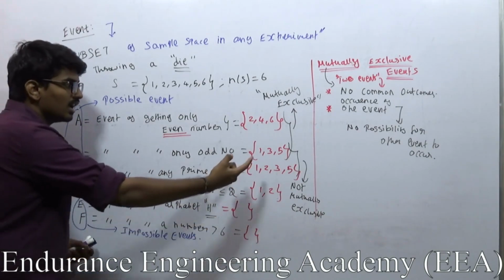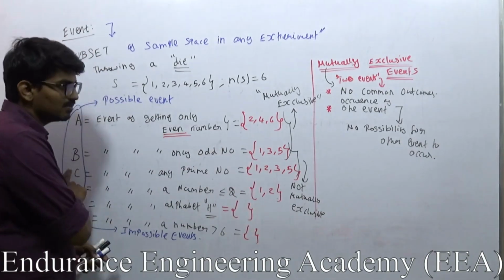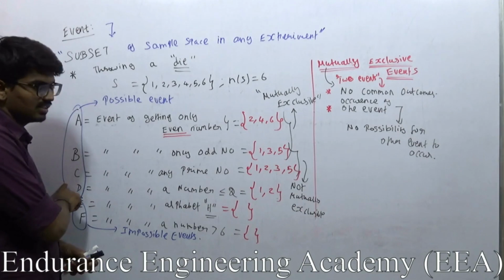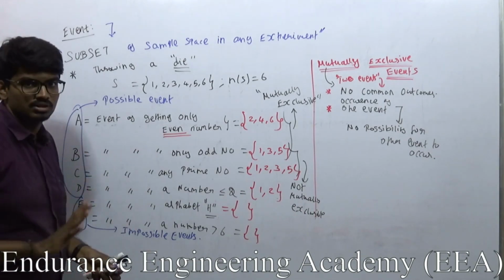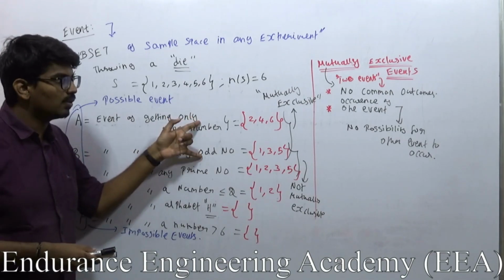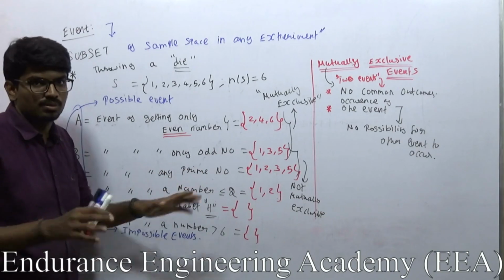For example, if I am throwing a die and I get 1, 1 is present in event B, and 1 is also present in event C, right? So both events' occurrence is possible if it is not mutually exclusive. If it is mutually exclusive, there is no possibility of both events occurring simultaneously.